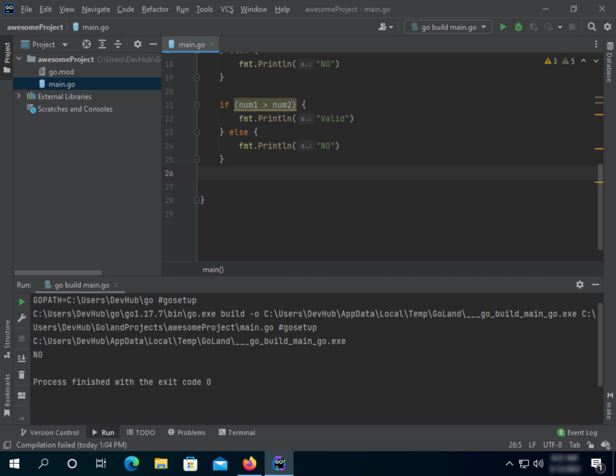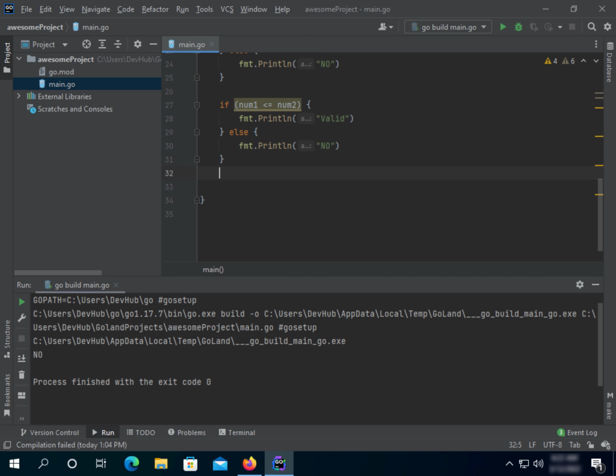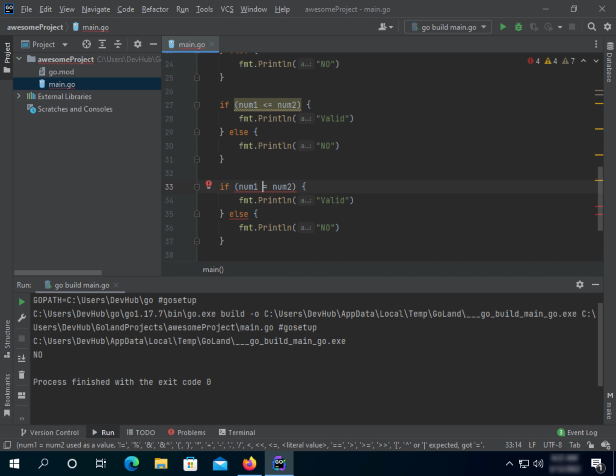Okay. Let's put another one, and then right now we're gonna say if num1 is smaller or equals num2, then print valid. Otherwise, if it doesn't, then print no. Yeah. If num1 is bigger than or equals num2, then print valid. Otherwise, print no.